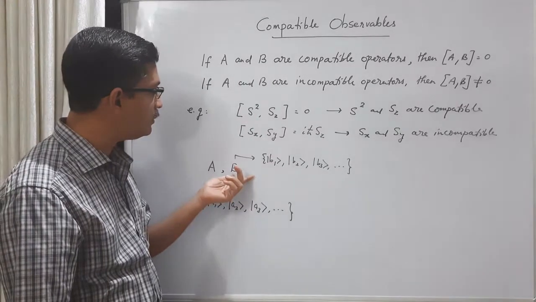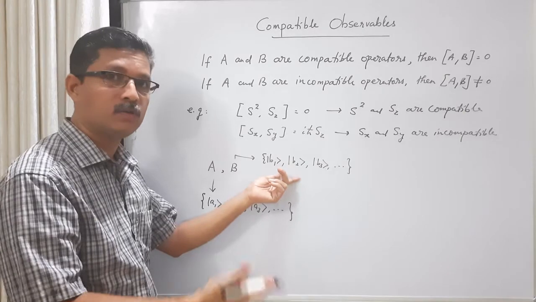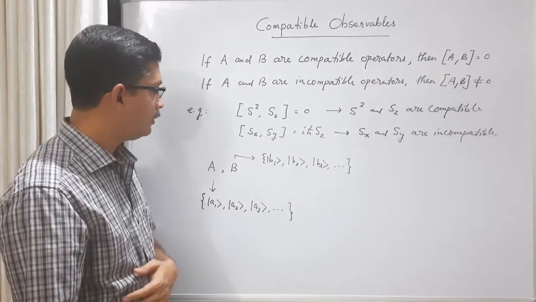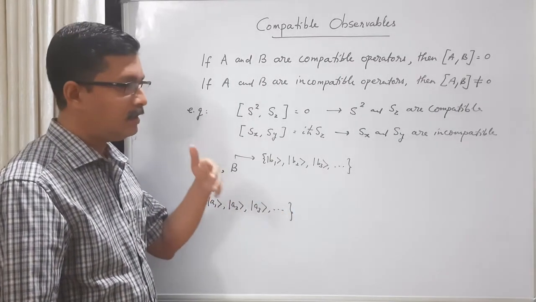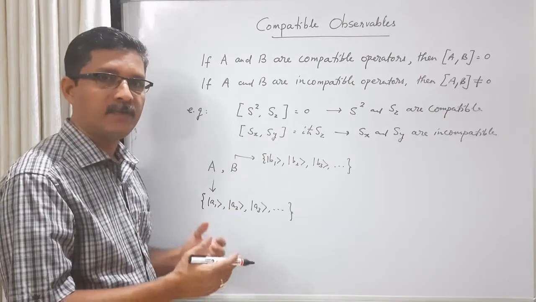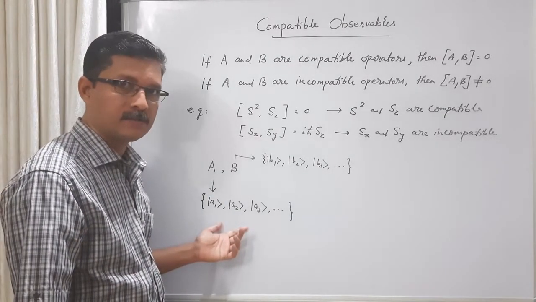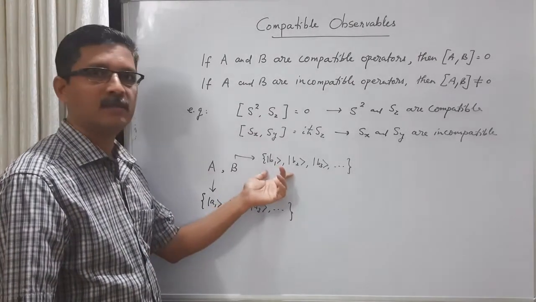And this is another Hermitian operator. Its eigenkets form a complete set, so this can also be chosen as the basis of the vector space of the system. So the vector space of the system can be considered to be spanned by these basis vectors. This can be considered as the basis vectors, and this can also be considered as basis vectors.